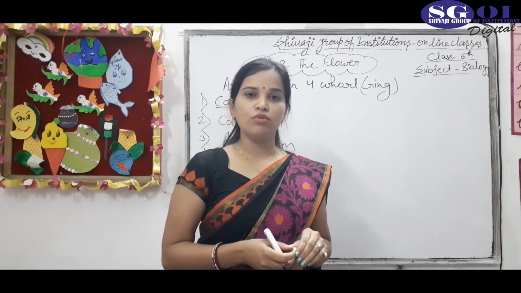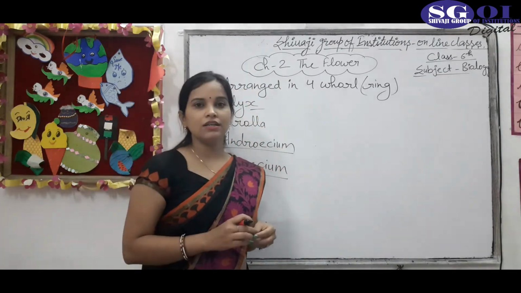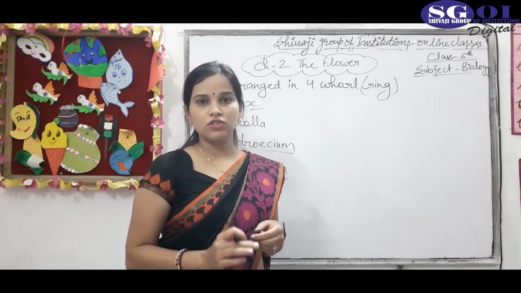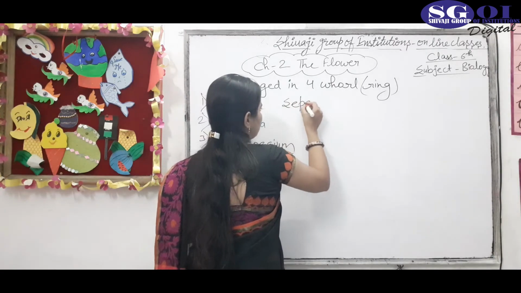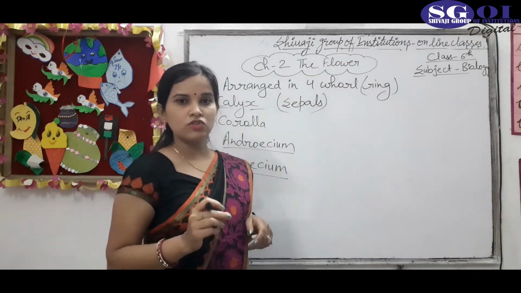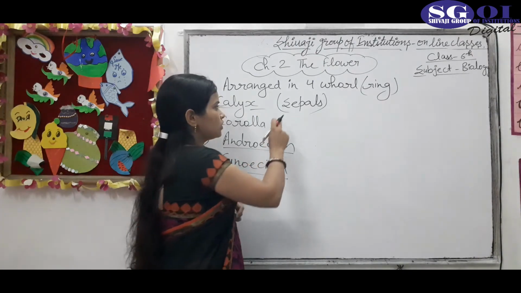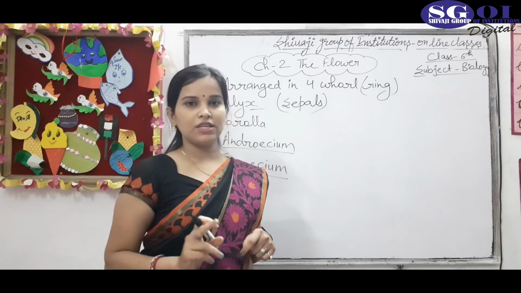So the outermost whorl of a flower is called the calyx. It contains green leaf-like structures called sepals, and the main function of the sepals is to protect the flower when it is in bud stage.